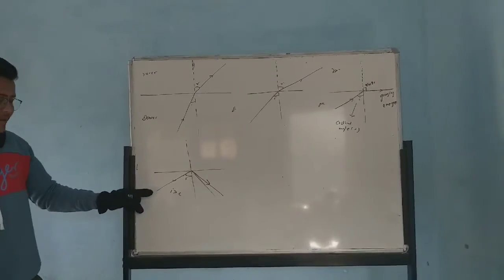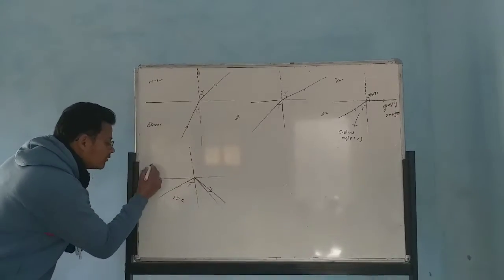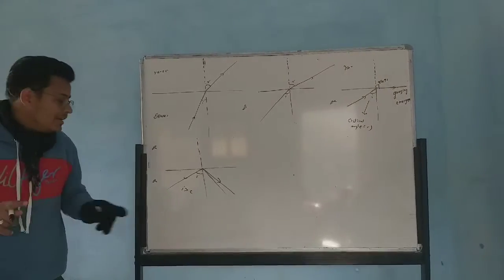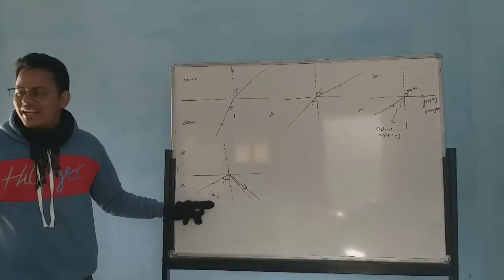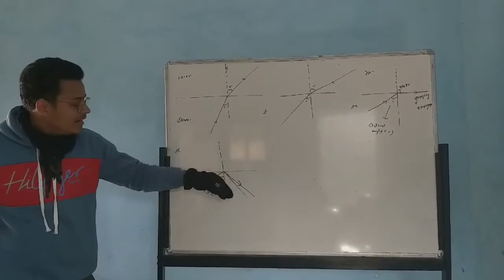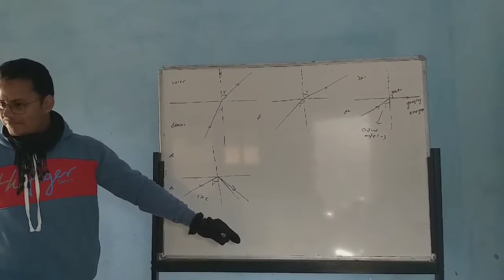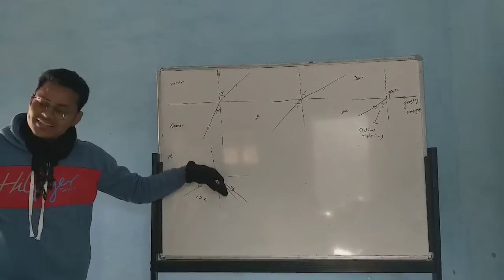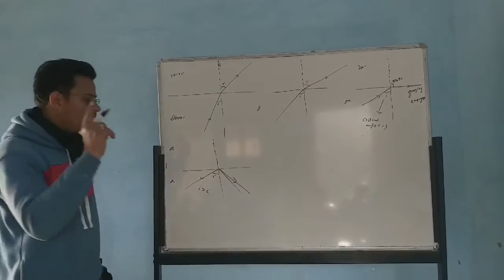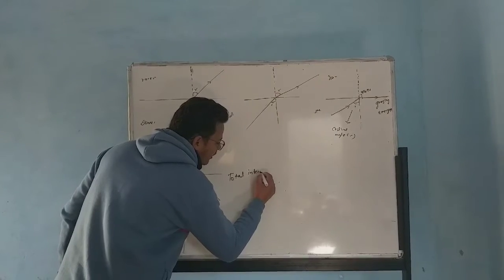So, what I said? If the angle of incidence in the denser medium, remember this also, this is a must. If the angle of incidence in the denser medium is more than the critical angle, then the light does not refract. Rather, it reflects in the same medium. Are you getting it? So this phenomenon is known as total internal reflection.